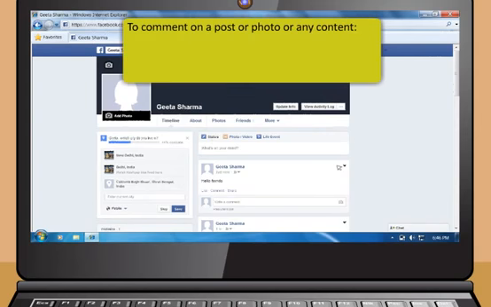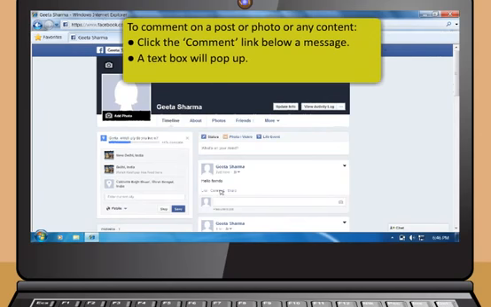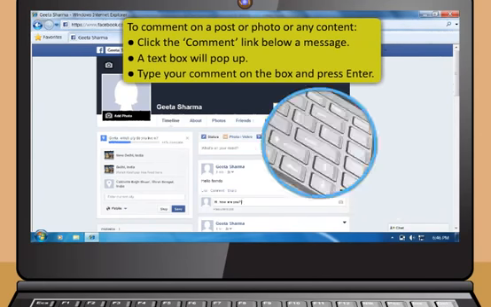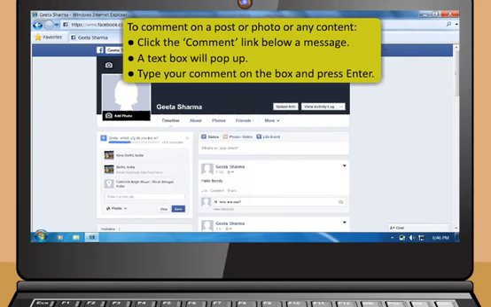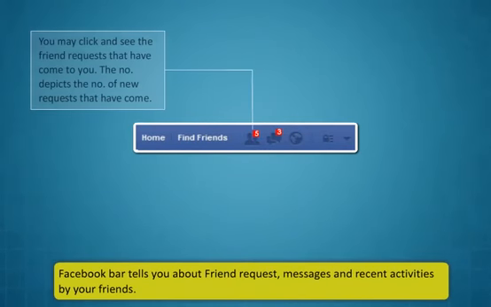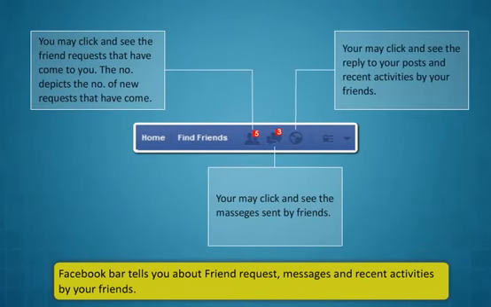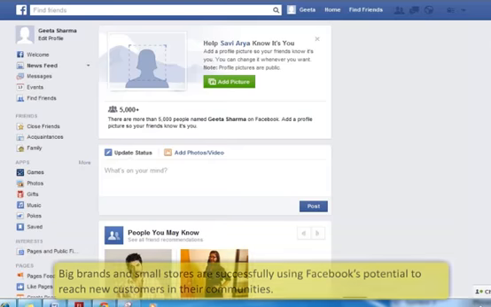To comment on a post or photo or any content, click the comment link below a message. A text box will pop up. Type your comment in the box and press Enter. The Facebook bar tells you about friend requests, messages, and recent activities by your friends. The given figure highlights the same. Facebook is changing the way many businesses interact with their customers and promote their company. Big brands and small stores are successfully using Facebook's potential to reach new customers in their communities.